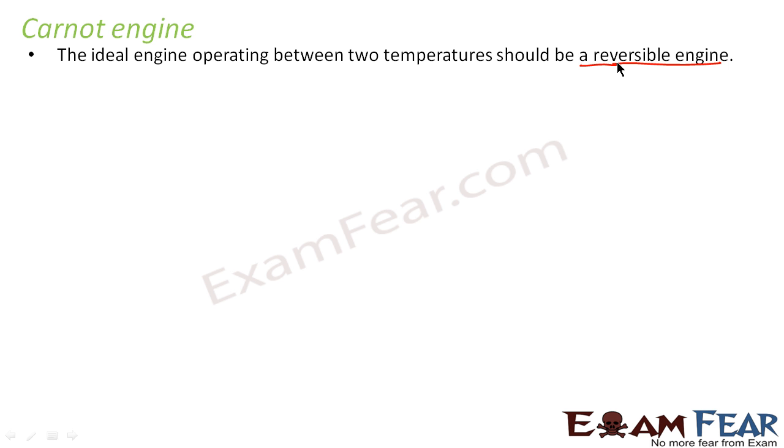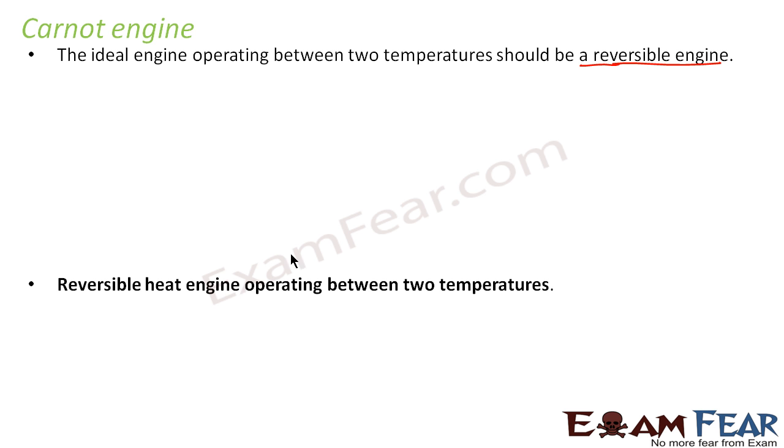So Carnot engine is a reversible engine operating between two temperatures and with maximum efficiency. Just remember very clearly why the ideal engine between two temperatures should be a reversible engine.